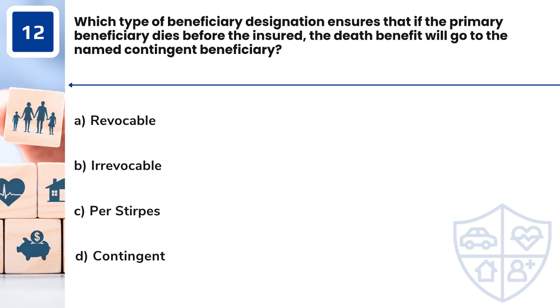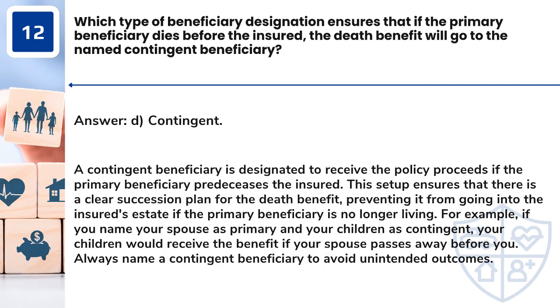A. Revocable. B. Irrevocable. C. Per stirpes. D. Contingent. Answer: D. Contingent. A contingent beneficiary is designated to receive the policy proceeds if the primary beneficiary predeceases the insured. This setup ensures that there is a clear succession plan for the death benefit, preventing it from going into the insured's estate if the primary beneficiary is no longer living.